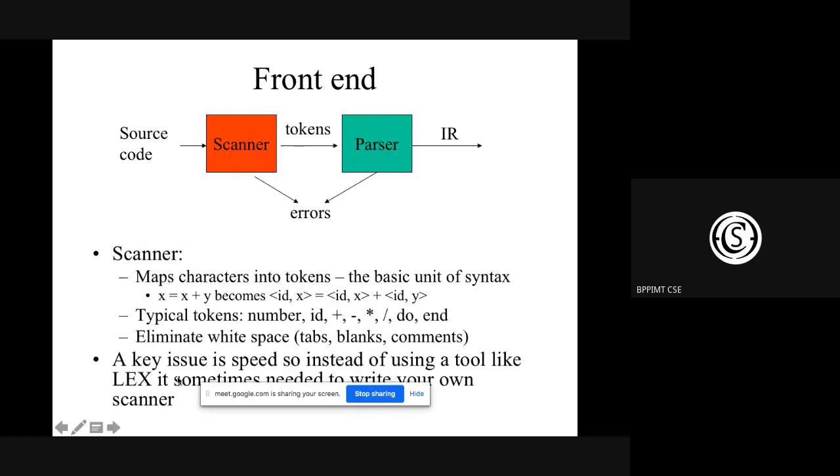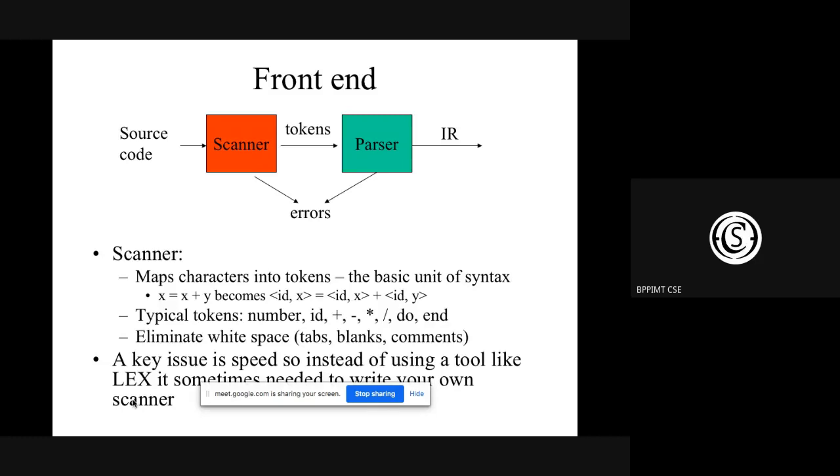Another important thing when we're talking about the scanner or the lexical analysis is a tool called Lex. Using Lex will generate some tokens. Okay, so if you have to write a compiler, we have to take help of the tools Lex and Yacc. We can write our own compiler using Lex and Yacc.